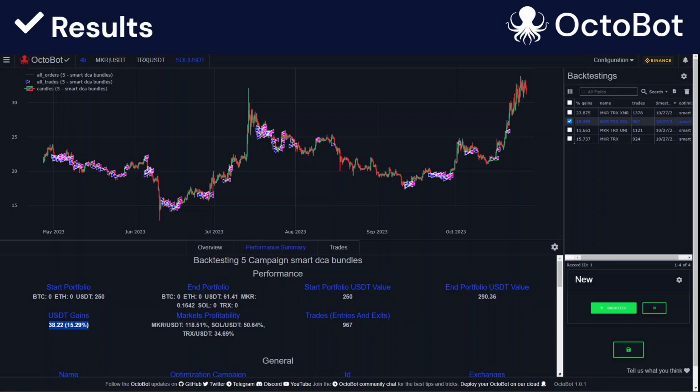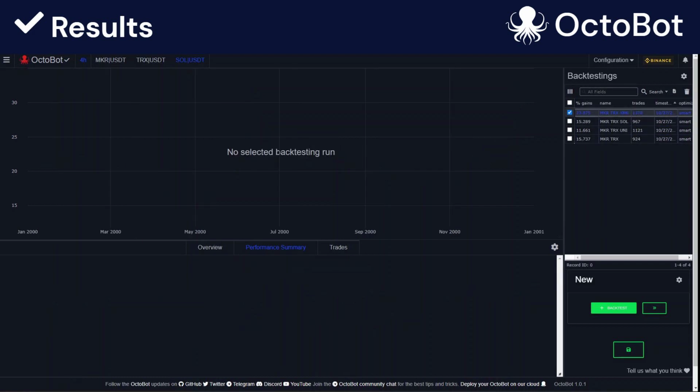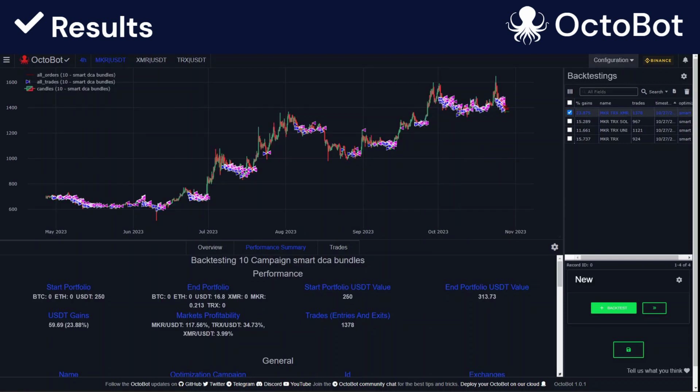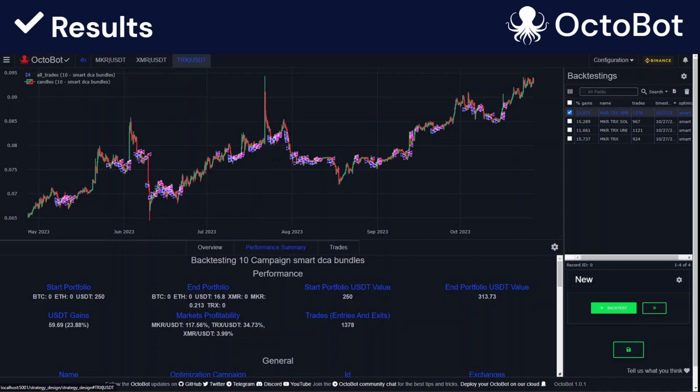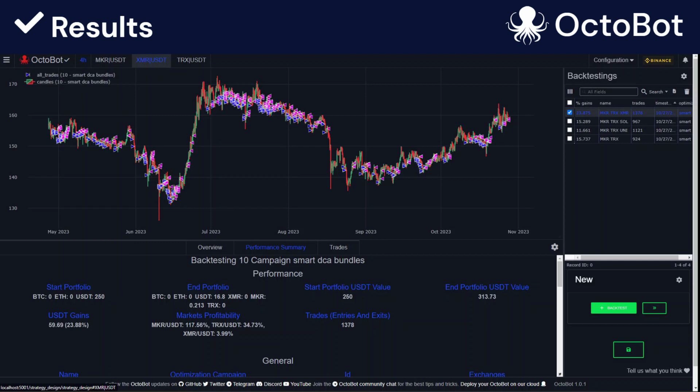Let's now move to a completely different narrative and try to include privacy coins in our strategy. So let's try our DCA strategy with Maker, Tron as before, and Monero. Results are very interesting as Monero has a very different chart from Maker and Tron. It's probably because it's a very different narrative. Here we are on privacy coins. Moreover, we can see that this chart is mostly in a sideways market. It's overall flat.